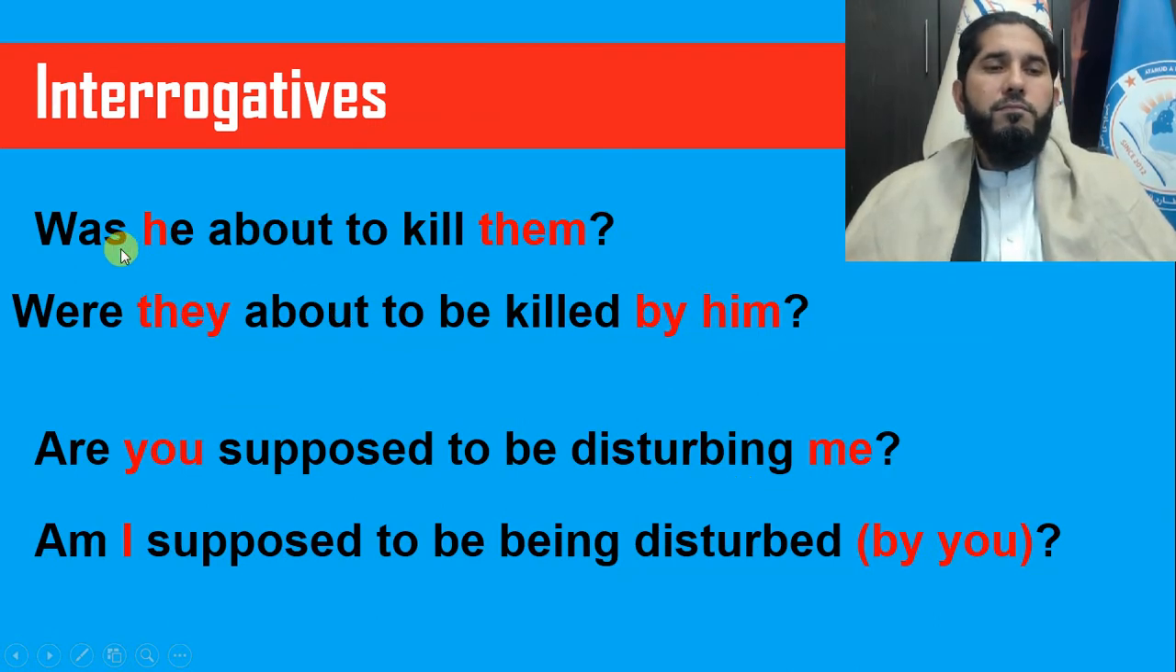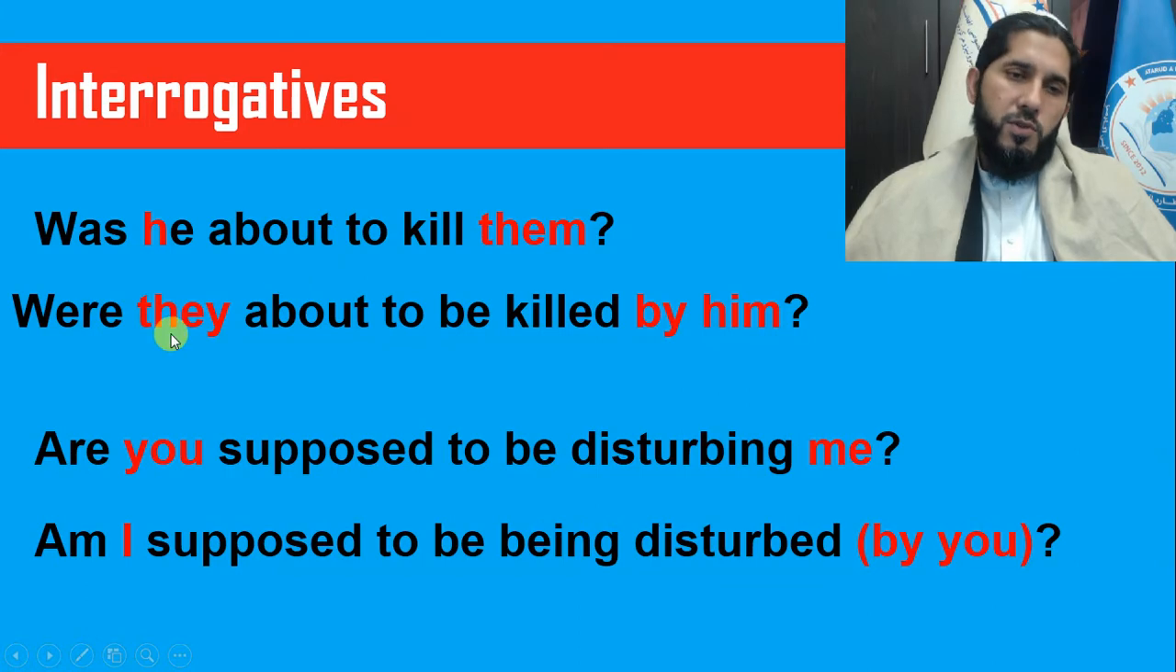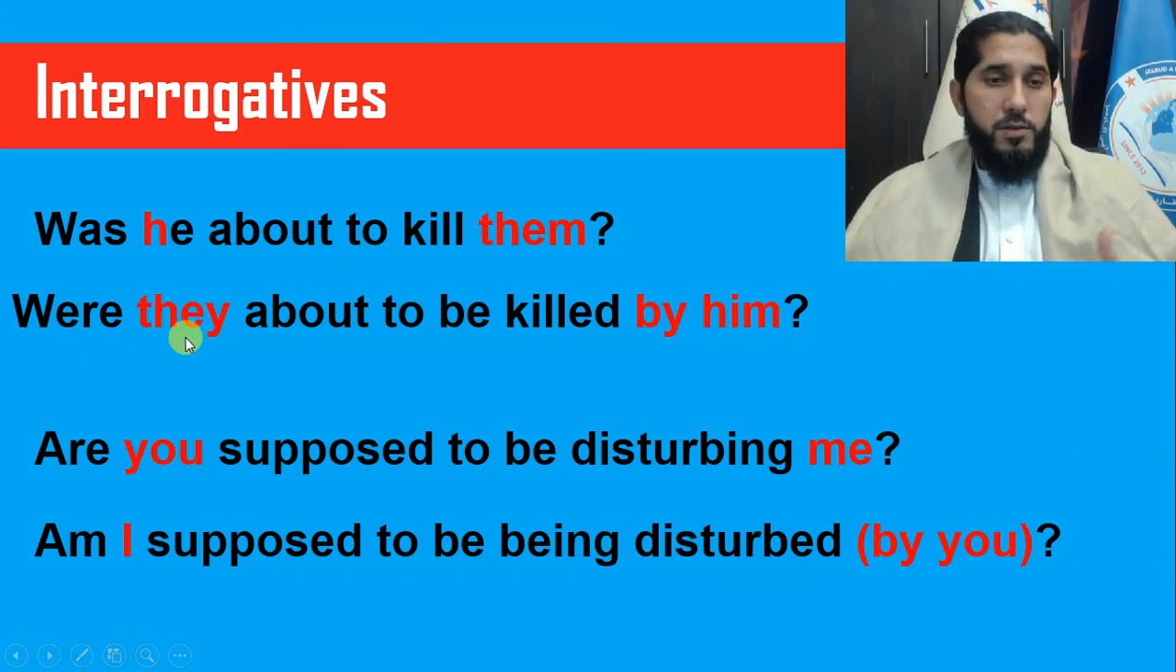Interrogatives. Look at the first example. Was he about to kill them? Now the short answer could be yes, he was, or no, he wasn't. But he is your subject and them is the object. So the object becomes the subject of the passive sentence. And obviously the to be verb should be were, because the subject is they.